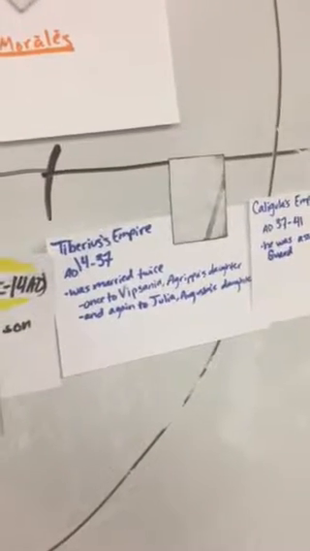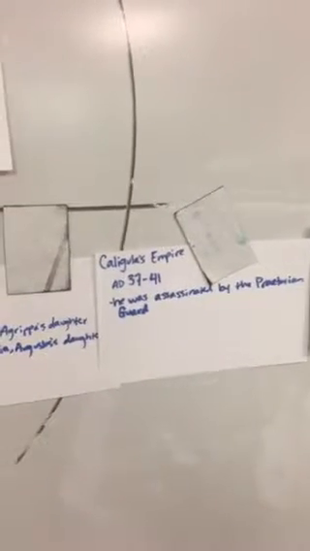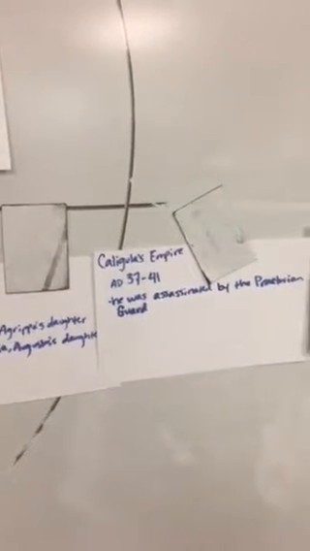Tiberius ruled from 14 to 37, and he was married twice, once to Vipsania, who was Agrippa's daughter, and again to Julia, Augustus's daughter. And Caligula ruled from 37 to 41, and he was assassinated by the Praetorian Guard.